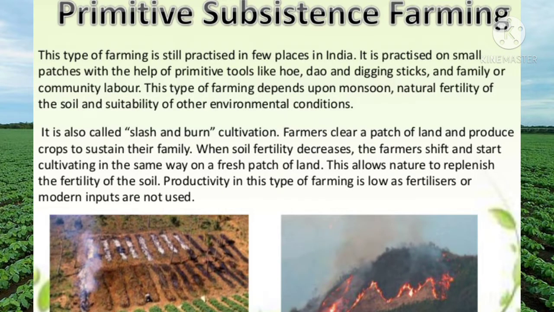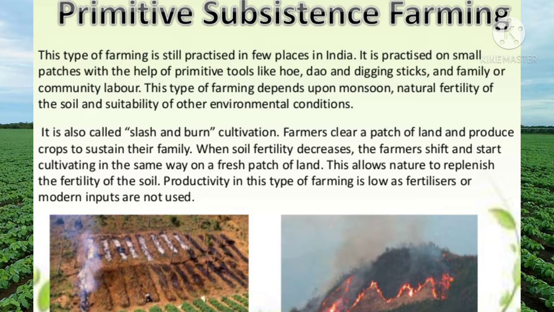Also, agricultural productivity in primitive subsistence farming is very low and based upon the types of land. Family labor can complete the work, and the per hectare yield is very low.